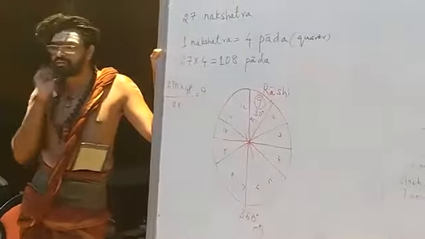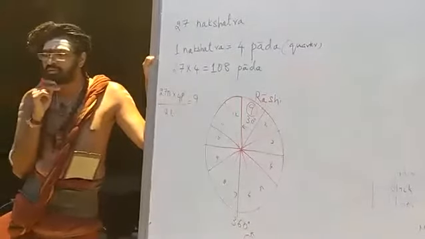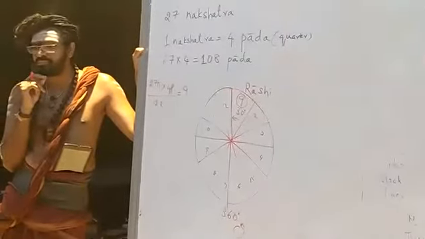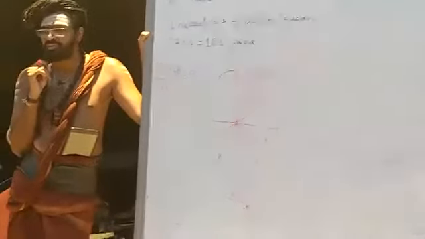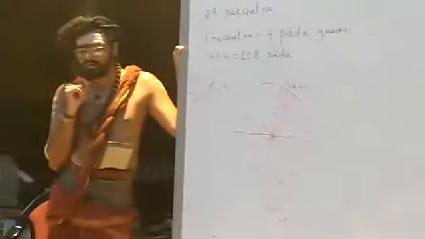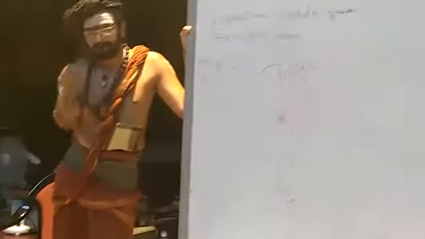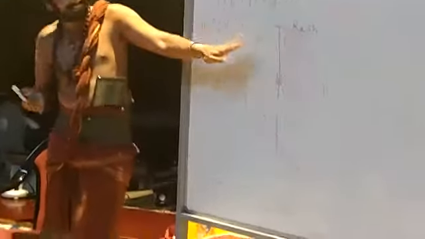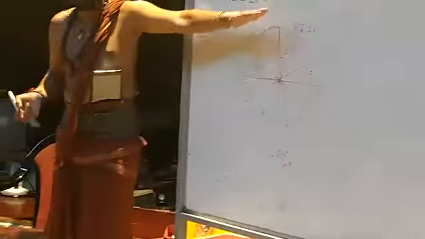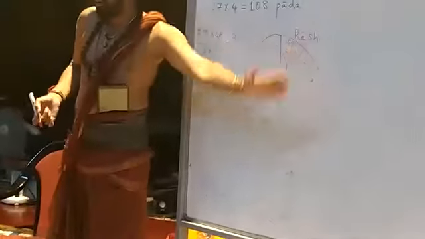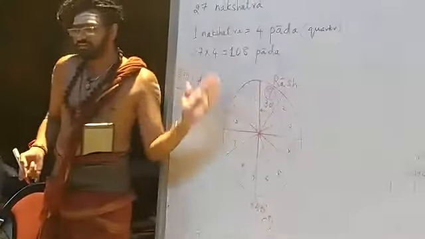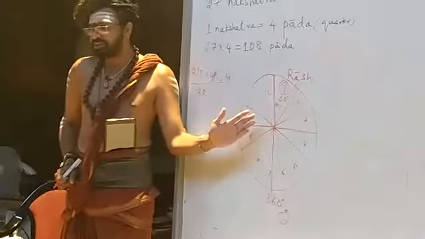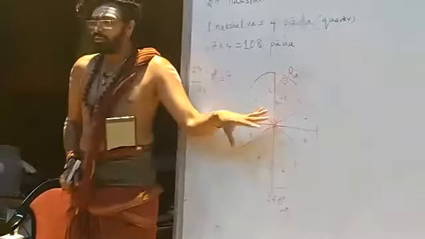Why 9? Because there are 27 nakshatras and each nakshatra has 4 padas. The whole sky, the whole Akasha, is divided into 12 parts, Rashis. All the nakshatras exist there only.